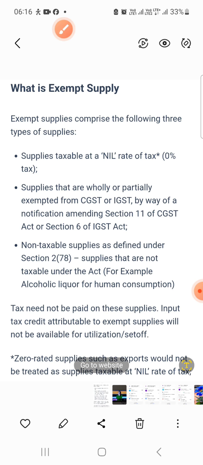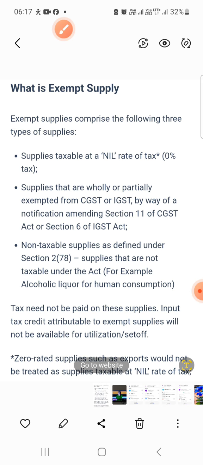These are supplies that are not taxable under it, for example, alcoholic liquor for human consumption, which does not fall under the GST jurisdiction, so GST would not apply thereon. So tax need not be paid on these supplies.